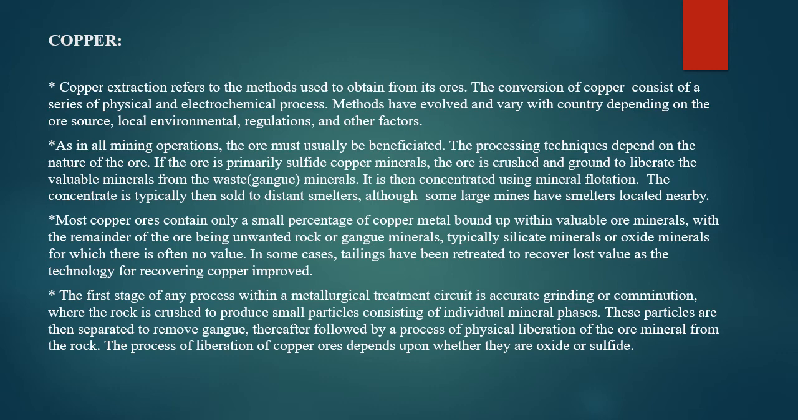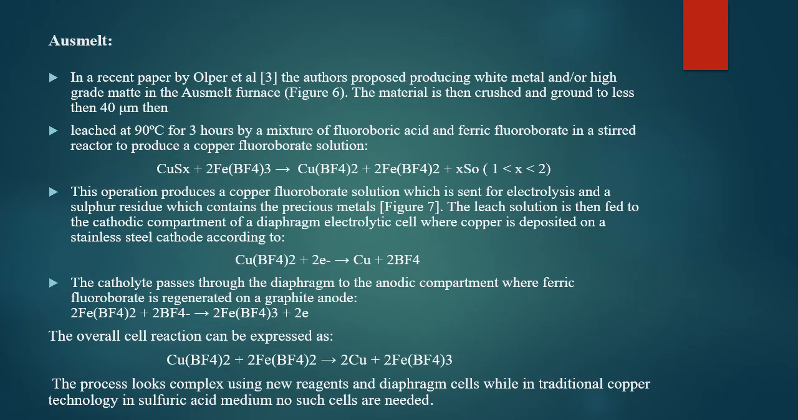If we take any metal, the first stage of the process includes grinding and comminution techniques, in which the rock is crushed to produce small particles consisting of individual mineral phases. Then these rock particles are separated to remove gangue, followed by the process of physical liberation. The extraction of copper is done in the Osmolder furnace. In this, one author, Olper, proposed producing white metal or high grade matte of copper in an Osmolder furnace.